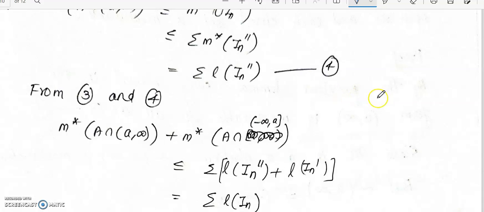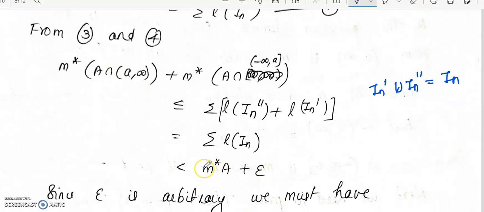Now combining these two equations, we will get M star of A intersection A to infinity plus M star of A intersection minus infinity to closed A will be less than or equal to summation length of I n double dash plus length of I n dash. Now we saw earlier that I n dash and I n double dash together make up I n, and these are disjoint. So the sum of these two lengths will be equal to length of I n, so this will be equal to summation length of I n.